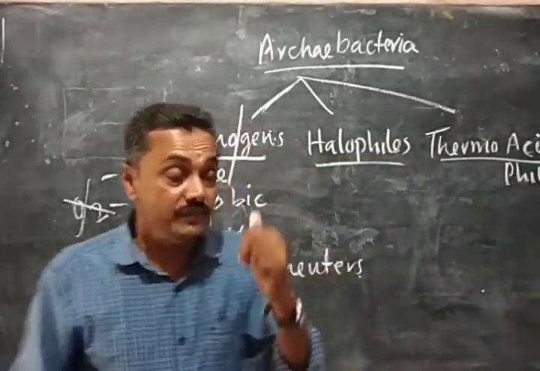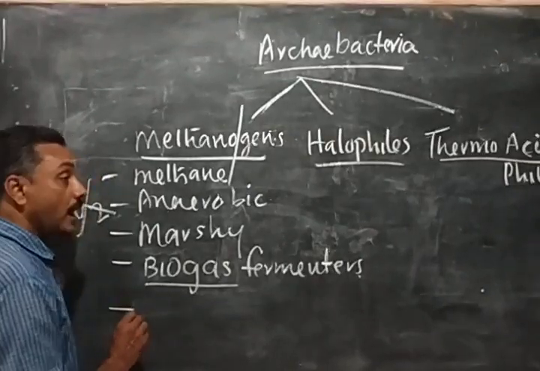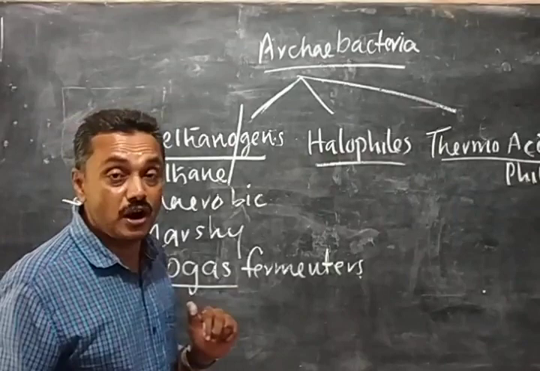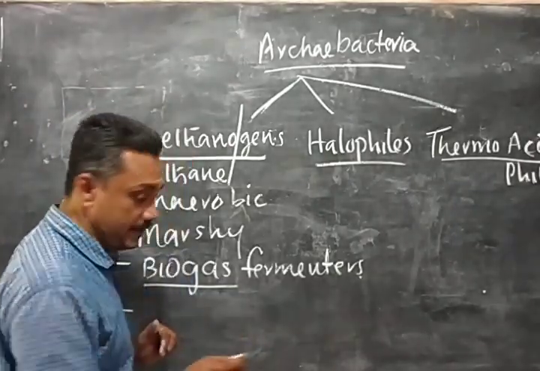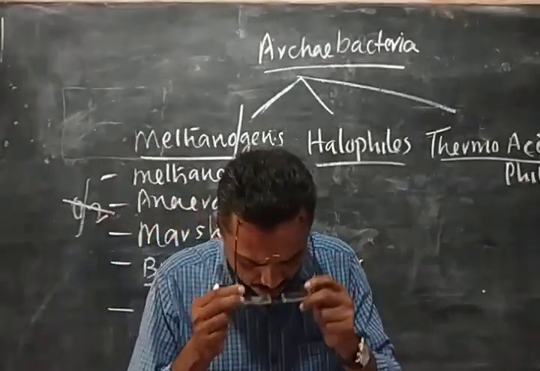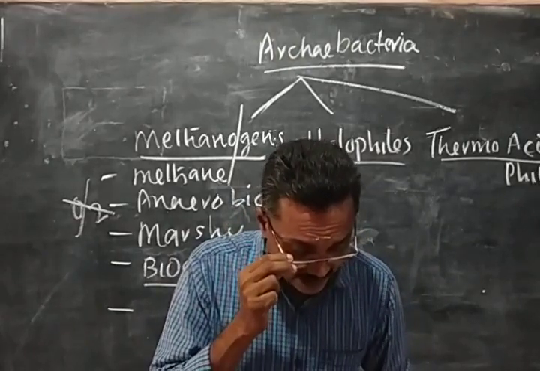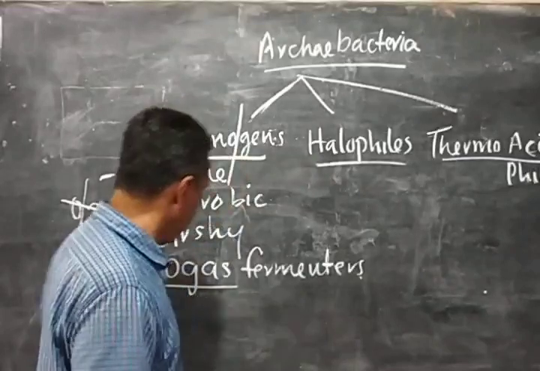Another point is that they are present in the midgut, the digestive system, of cow-like animals.